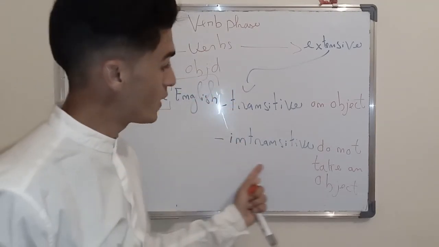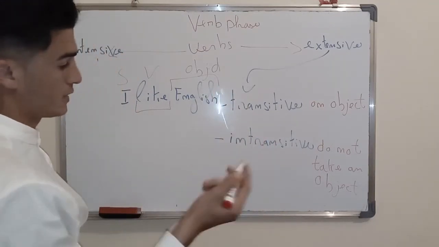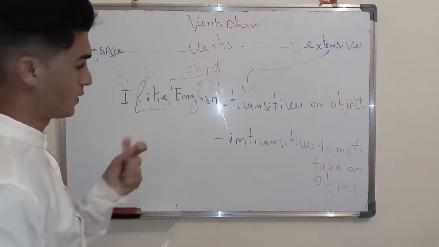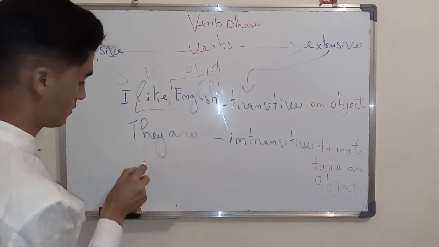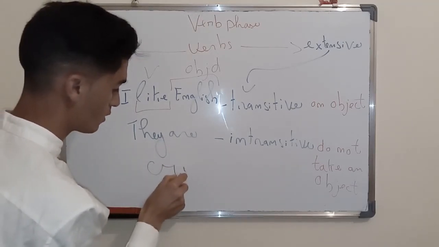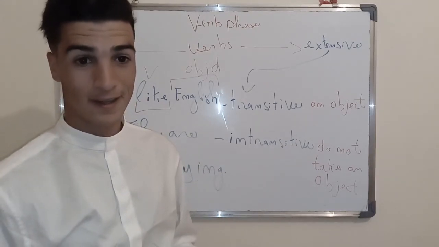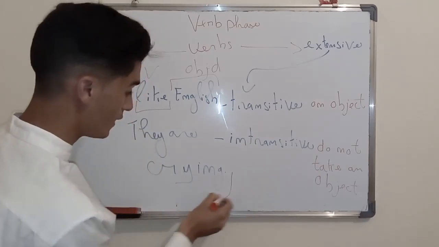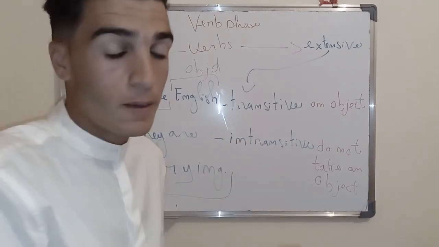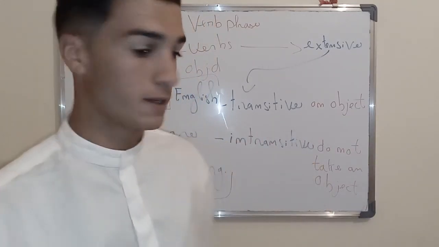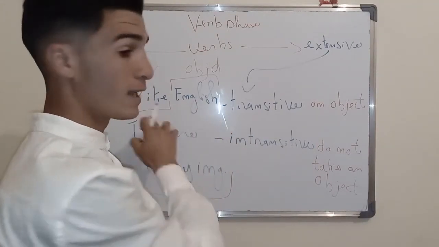Intransitive verbs don't take a direct object. For example, they are crying. This is the difference. We don't need to say something else because crying in itself conveys meaning.